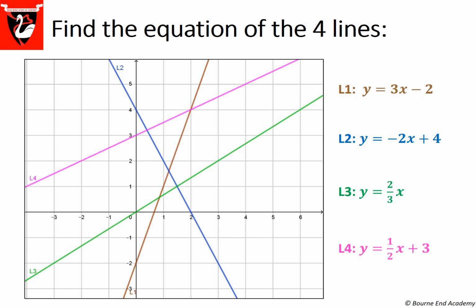Here are the answers for each of the lines. Note that the gradient can be positive or negative. It can be an integer or it can be a fraction or a decimal. And also note that the y-intercept can be 0 if it passes through the origin.